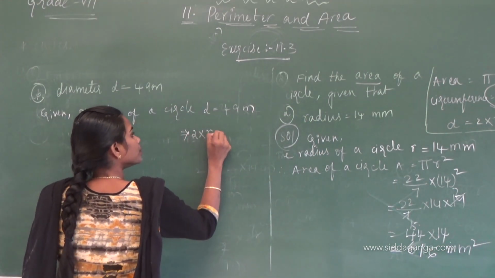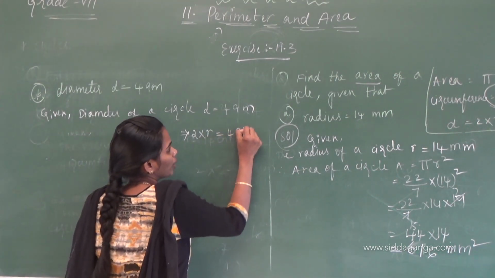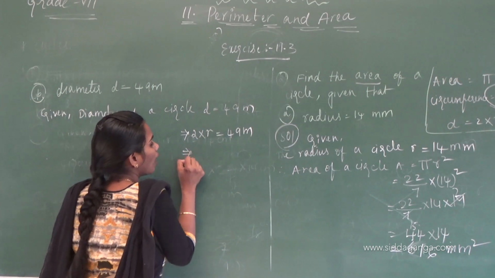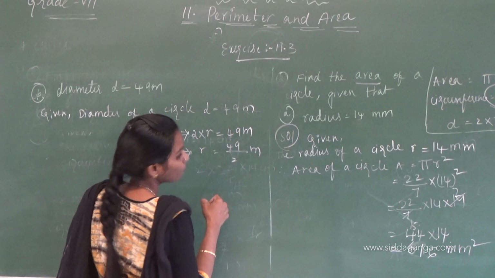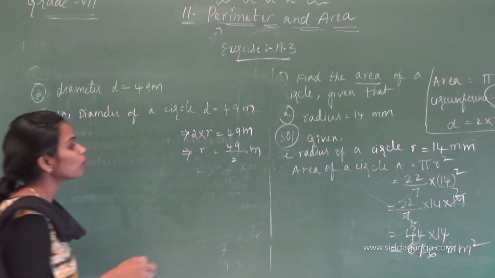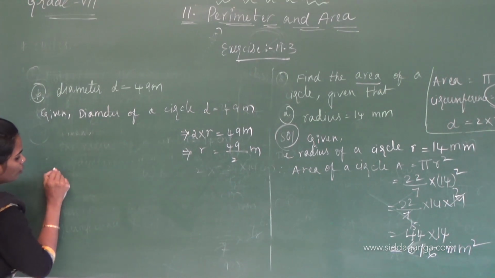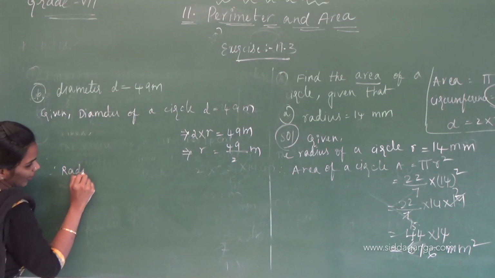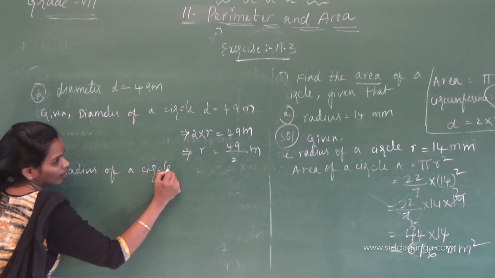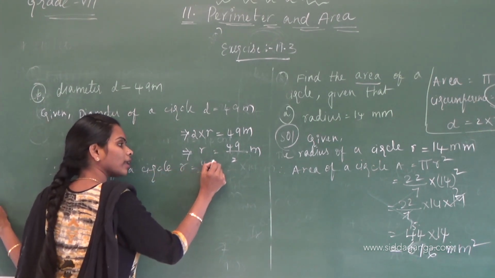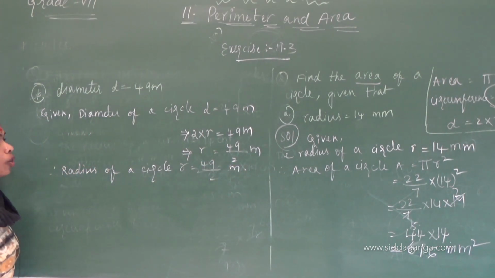R is nothing but the radius of a circle. So 49 m equals 2r, correct? R equals 49 by 2 m. Therefore, the radius of a circle R equals 49 by 2 meters.